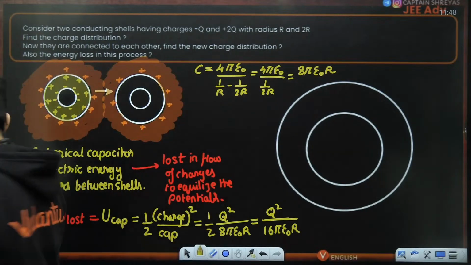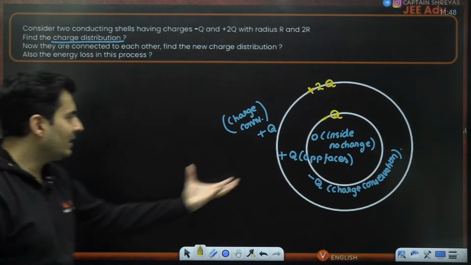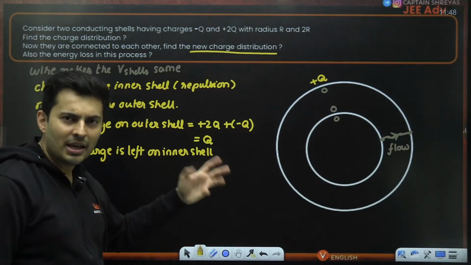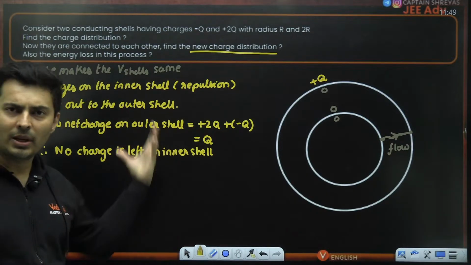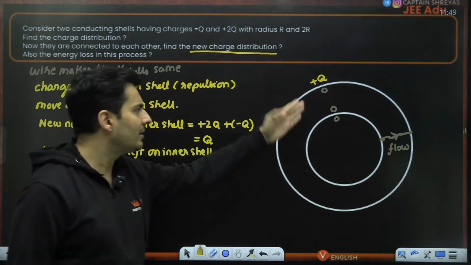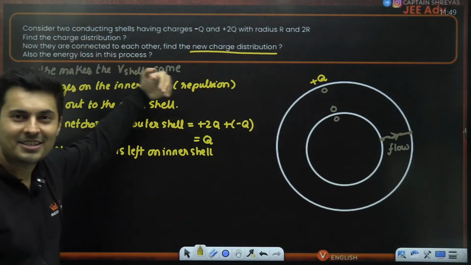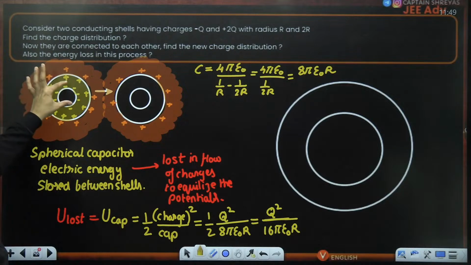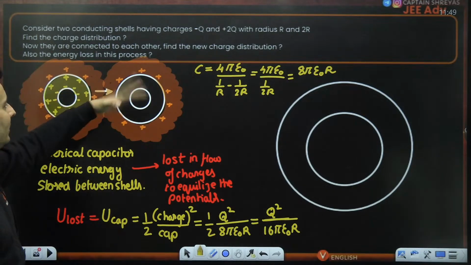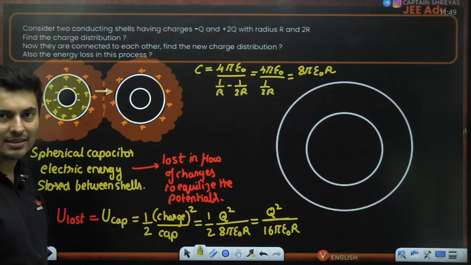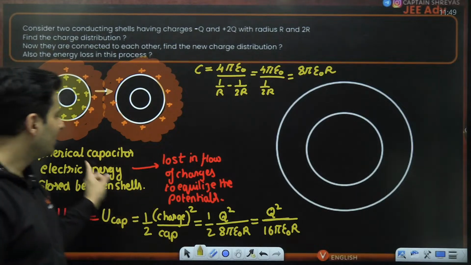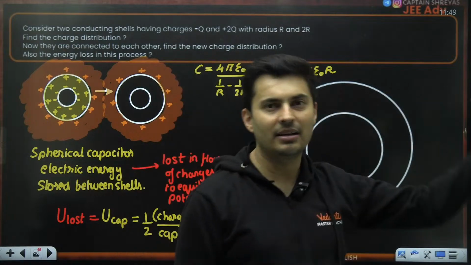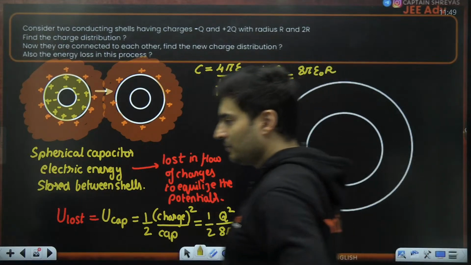Did you all love this question? The way it moves. It started with a very simple thing, and then you connect it, equalizing the potentials, all the charges repel and try to flow out, nothing is there inside. Then it became next level. Suddenly it escalated and became a capacitor problem. The energy stored between the shells got destroyed in the process of equalizing the potentials, and that's why the energy in the capacitor is also the energy which is lost. So this is the spherical capacitance formula. We used it and we got it.